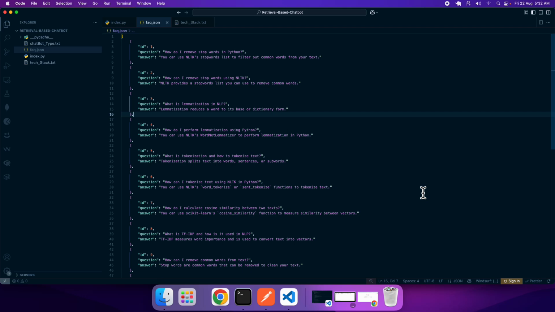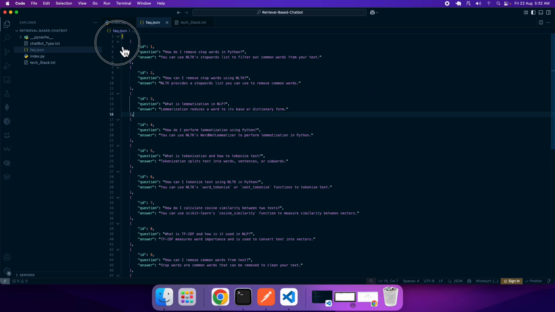I believe you can figure out I'm talking about an information retrieval technique that is making use of NLP, natural language processing. So what actually happens in this case? The bot has predefined knowledge, and this knowledge can be in the form of a database or, like what you can see right now in front of your screen, a JSON file.